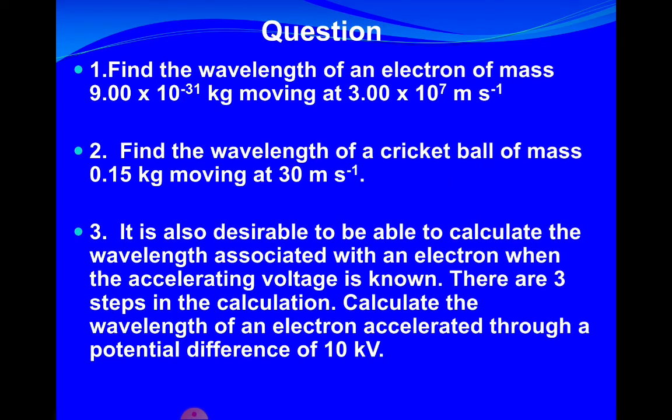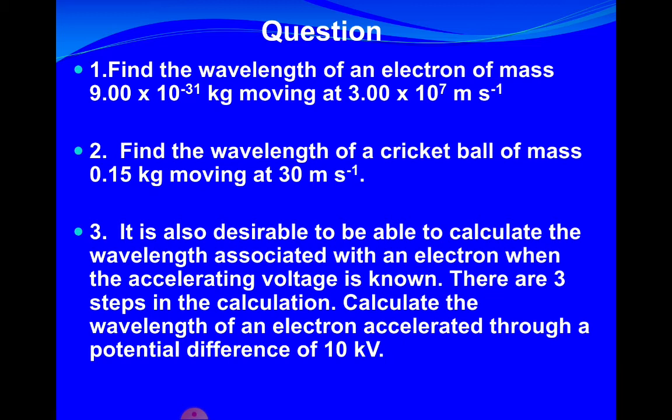Now I give you these questions, so I would recommend you pause the video and try to make the calculations. For the first question, find the wavelength of an electron with a mass of 9 times 10 to the negative 33, moving at a speed of 3 times 10 to the 7 meters per second. In the second, find the wavelength of a cricket ball, mass 0.15, moving at 30 meters per second.